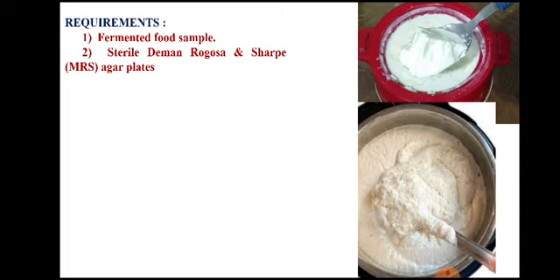It also contains a high amount of glucose. It also contains different types of micronutrients because lactic acid bacteria have special growth requirements. So it is a type of enriched nutritional medium, that is MRS agar.